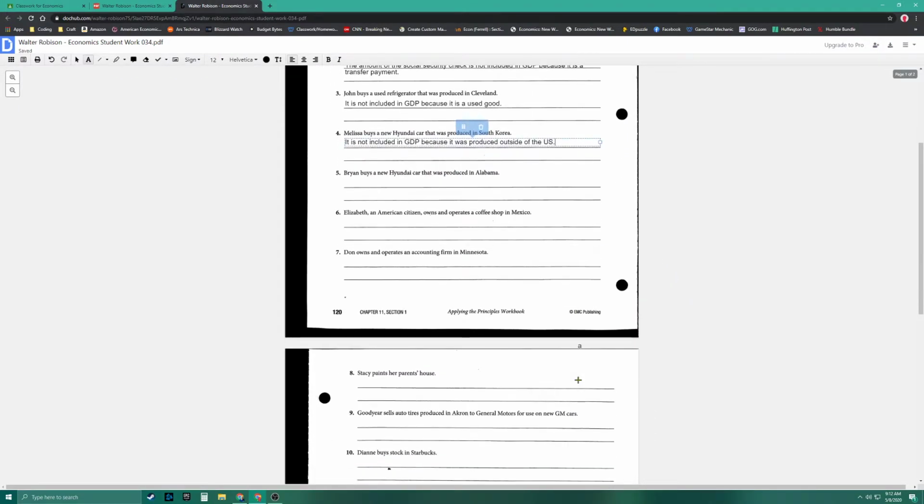All right, question 5. Brian buys a new Hyundai model that was produced in Alabama. So it is the same car. Let's assume it's still a Hyundai. The difference, though, is this Hyundai was produced inside the United States, so it is included in GDP because it was produced inside the U.S. That's how you do it.